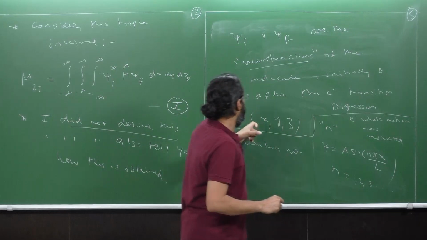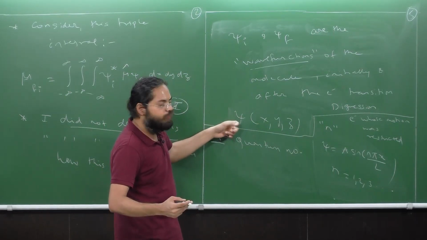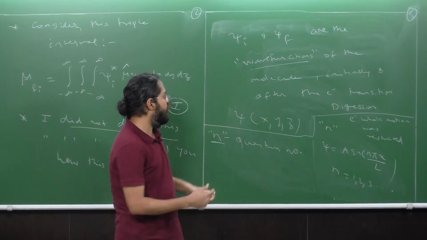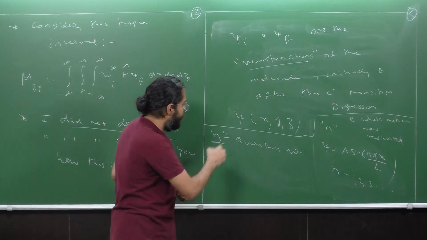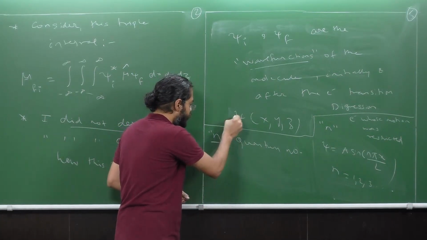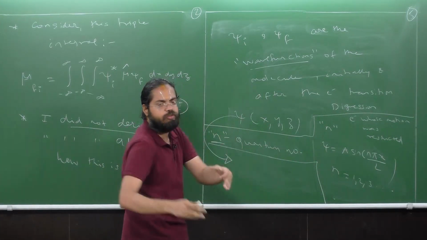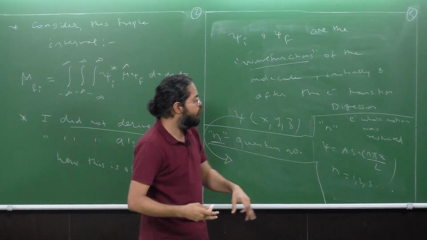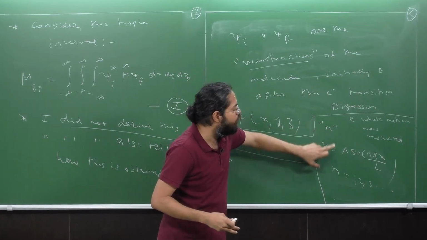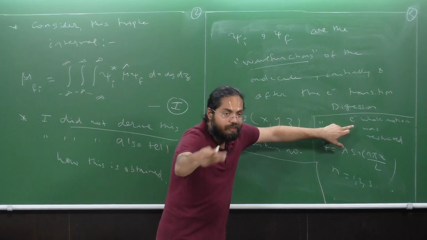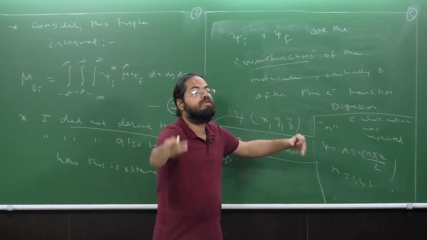But for a real electron, each wave function, this is especially called the spatial wave function, your psi of xyz. So this is the end of the derivation. I just wanted you to be introduced to the idea of a quantum number. In this class, we saw that the concept of quantum number arises due to the boundary conditions imposed.